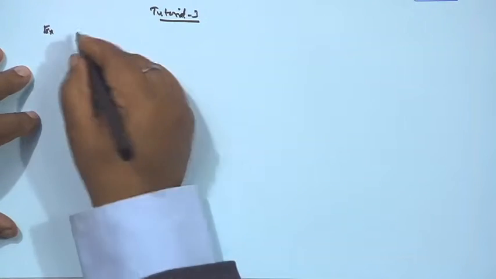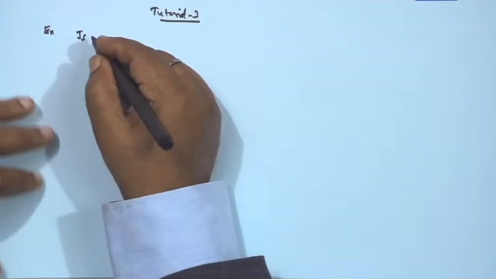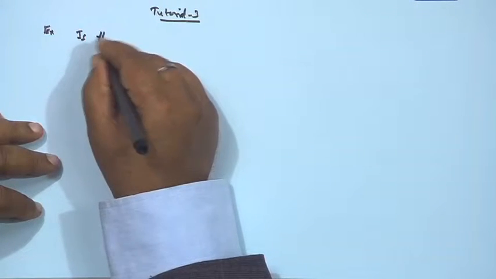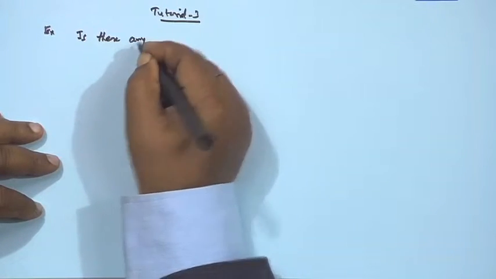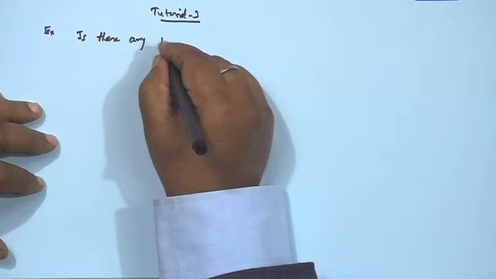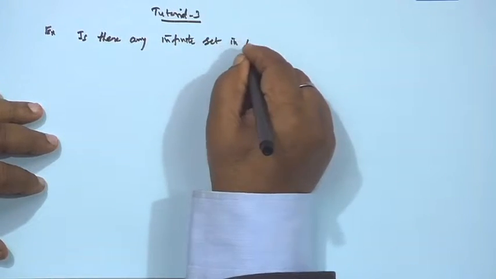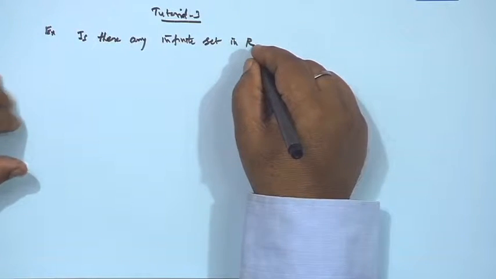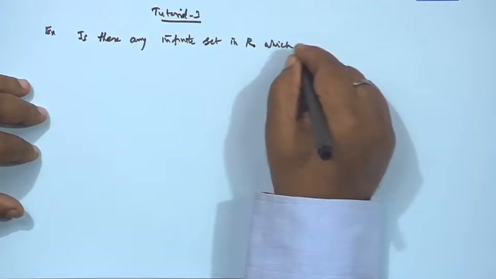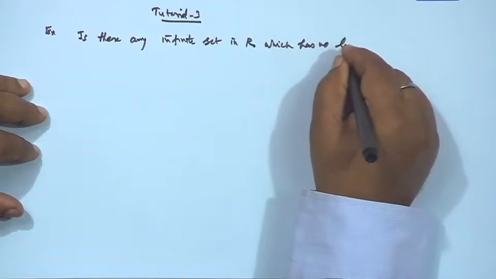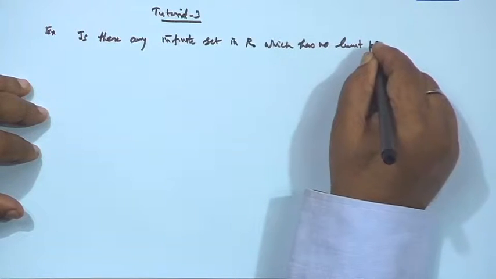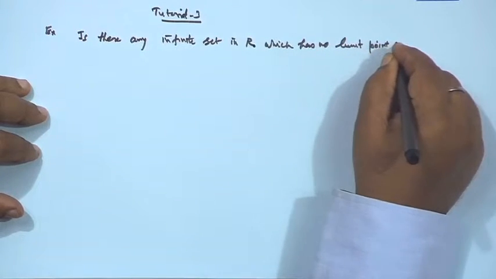The first problem is: is there any infinite set in R which has no limit point in R?